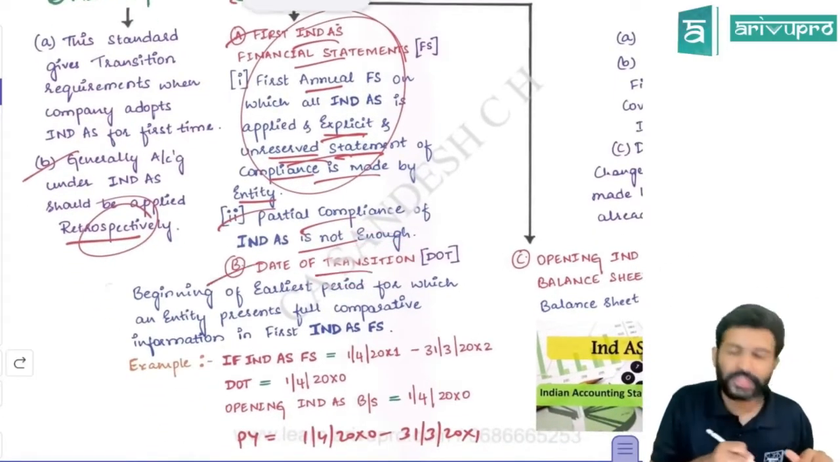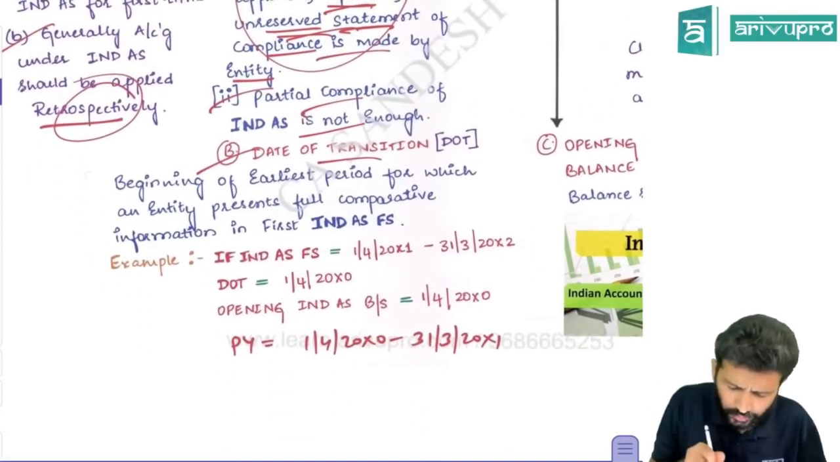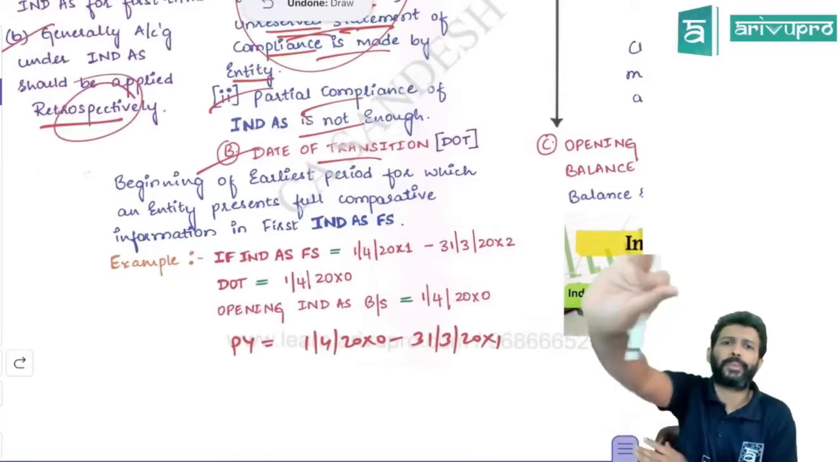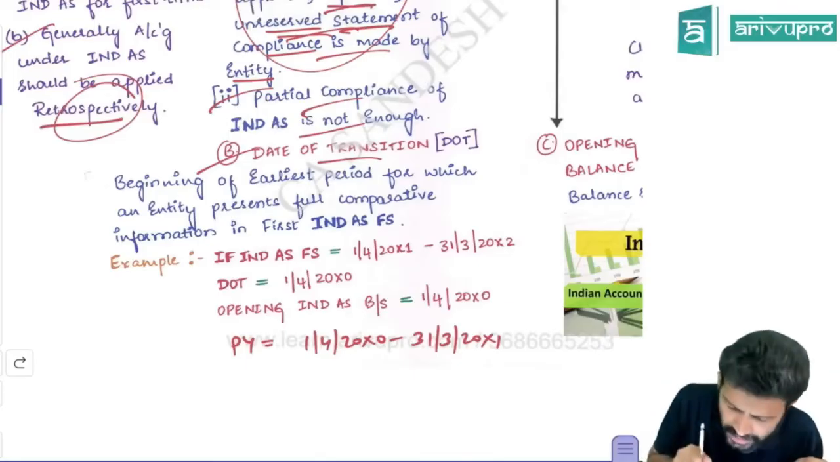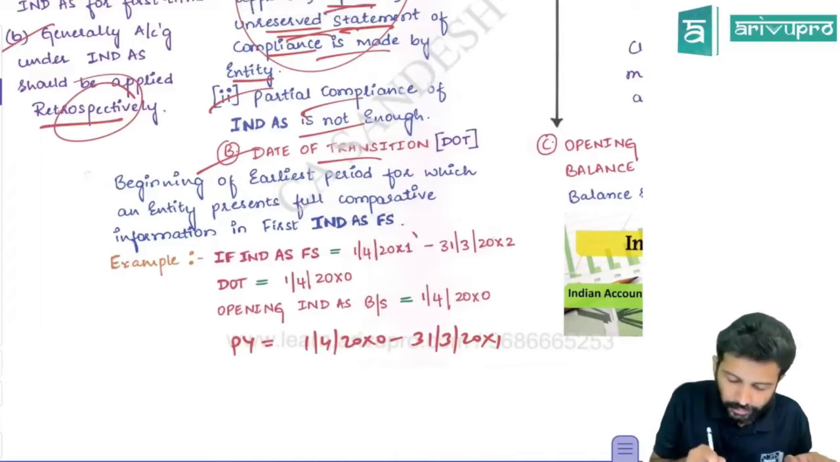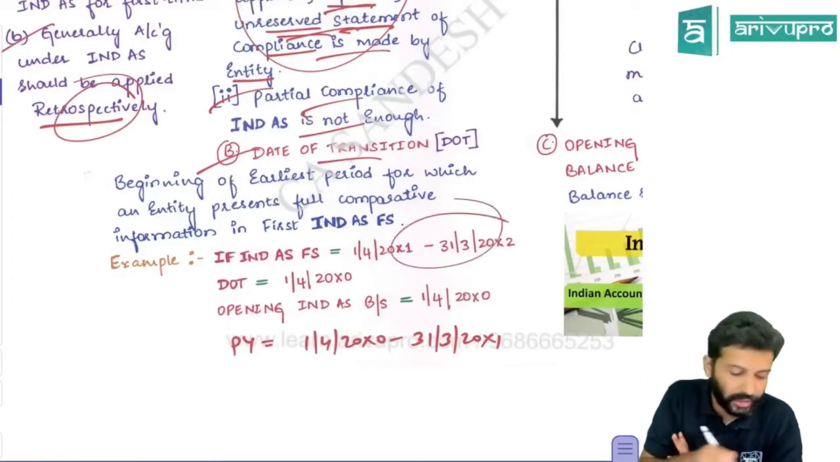Then there is the date of transition. So what is the date of transition? Let's say our current year is 1st April 20X1 to 20X2. In that year, IND AS has become applicable to us. Obviously, IND AS has certain limits, net worth limits and all. Let's say IND AS became applicable to us in the current year, meaning from 1st April 20X1 onwards, IND AS is applicable to us. And this is our current year.